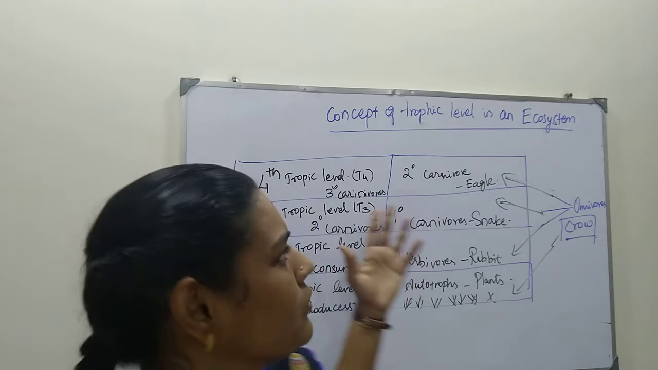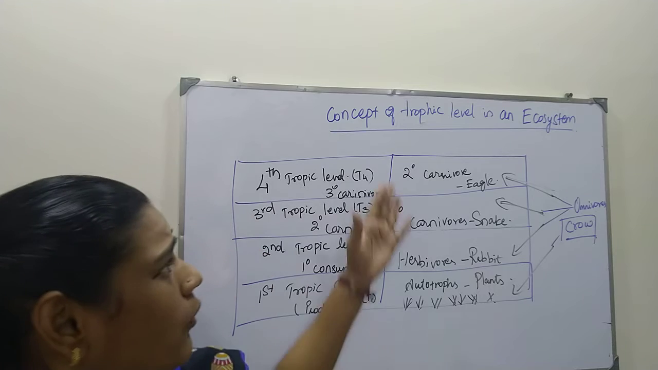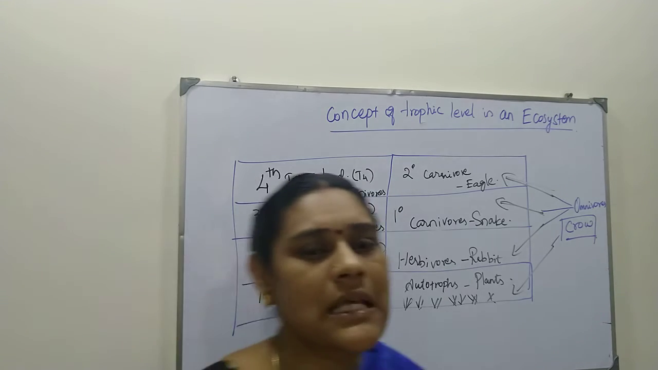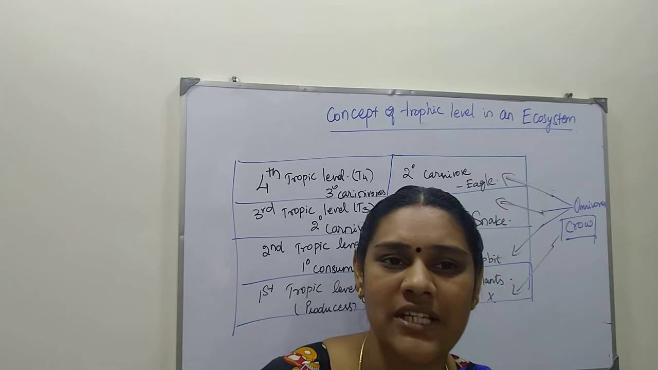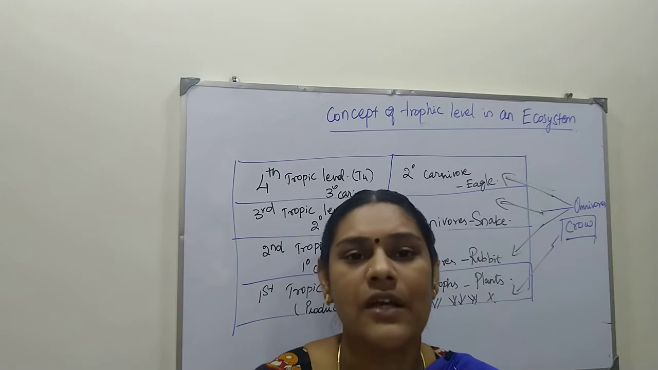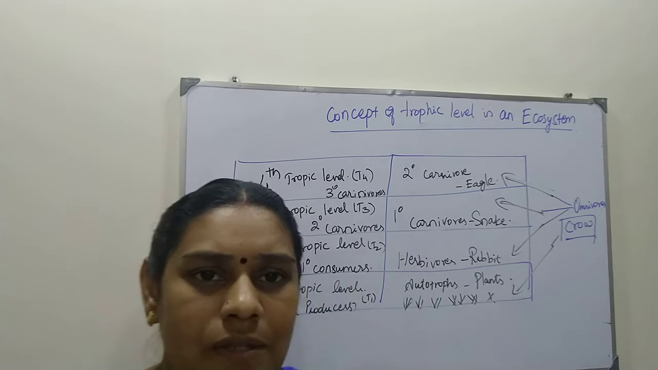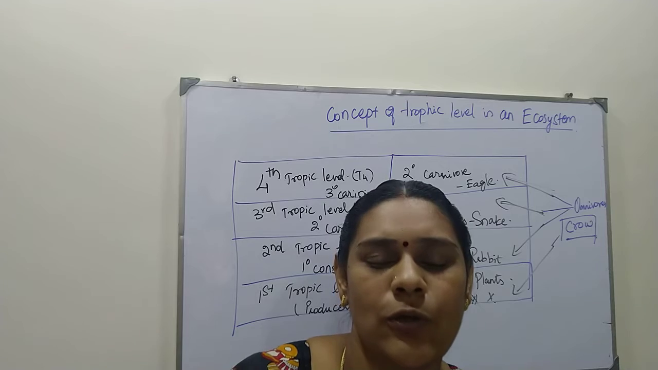Next I am coming to the concept of trophic level in an ecosystem. I told you biomass is also called standing crop. That is, the amount of living material in the population is called the biomass. This biomass is going to construct a food web, food chain and ecological pyramid.